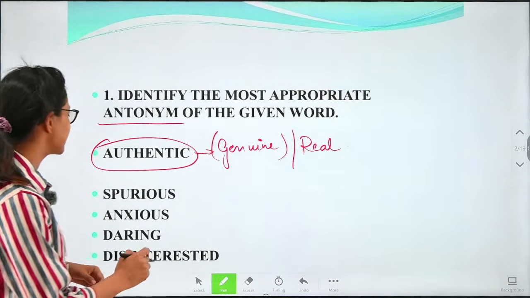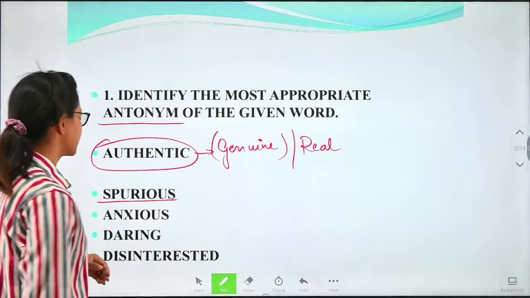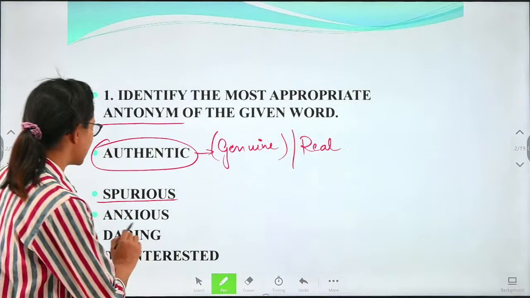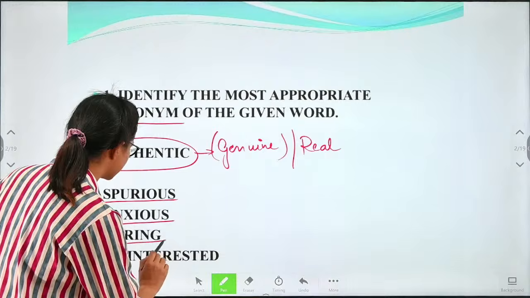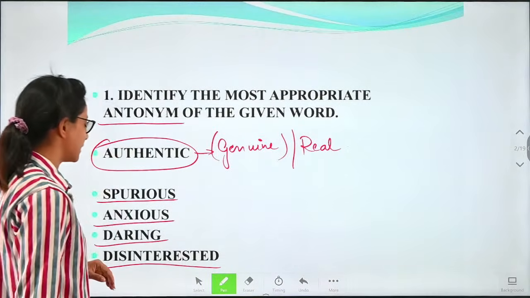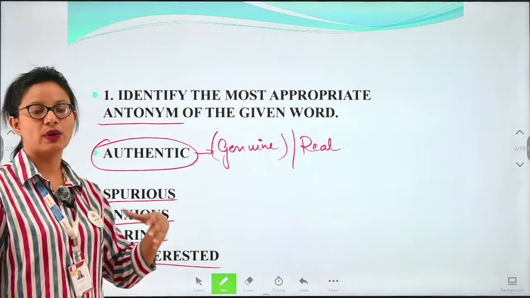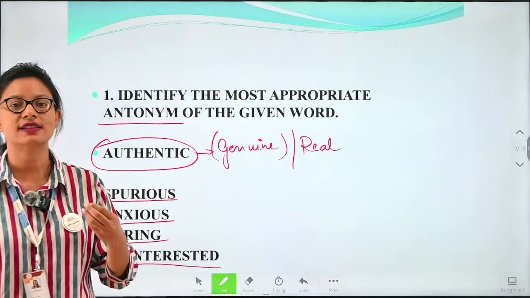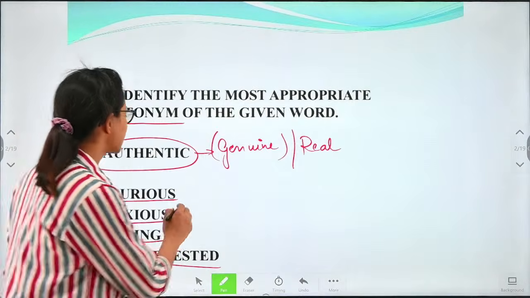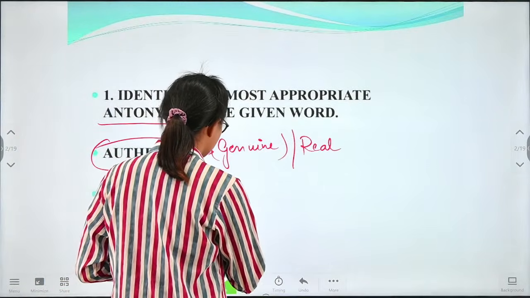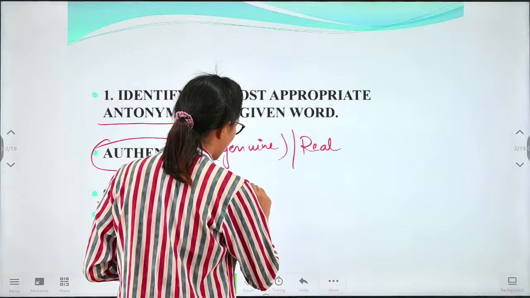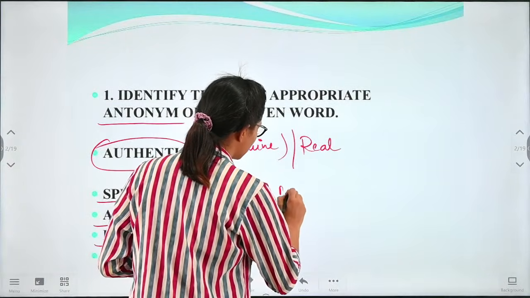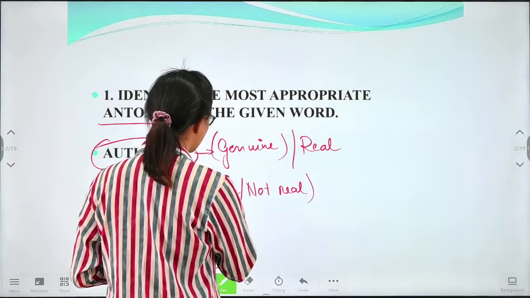The first option is spurious, next is anxious, next is daring, next is disinterested. Now, when we spell the word spurious, what does it mean? Spurious is fake, or not real.